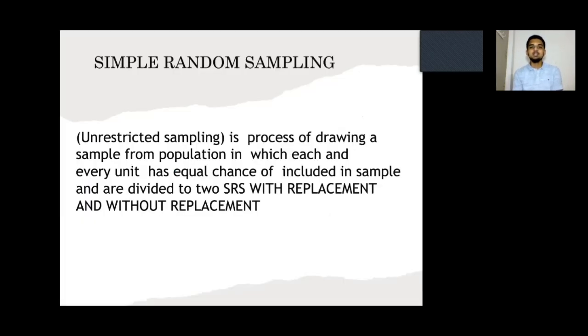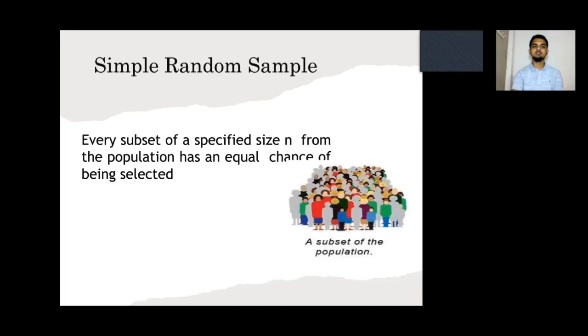Simple random sampling is a process of drawing a sample from a population in which each and every unit has an equal chance of being included in the sample. It is divided into simple random sampling with replacement and without replacement.